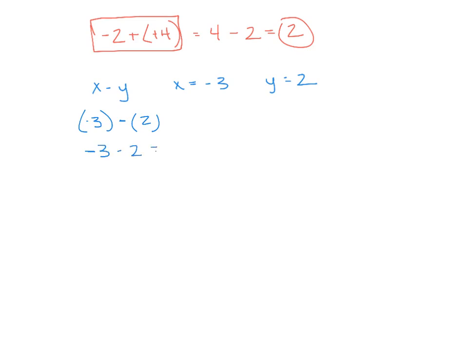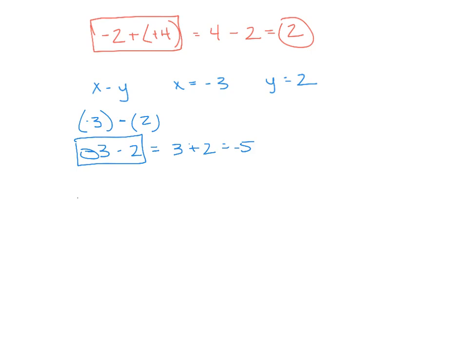They have the same sign, so we add. Oops, I almost gave you the answer. We add 3 plus 2, and we get 5. However, now we need to look at both of these numbers as if they were positive. 3 is bigger, and there's a negative sign, so it is negative 5 for an answer.